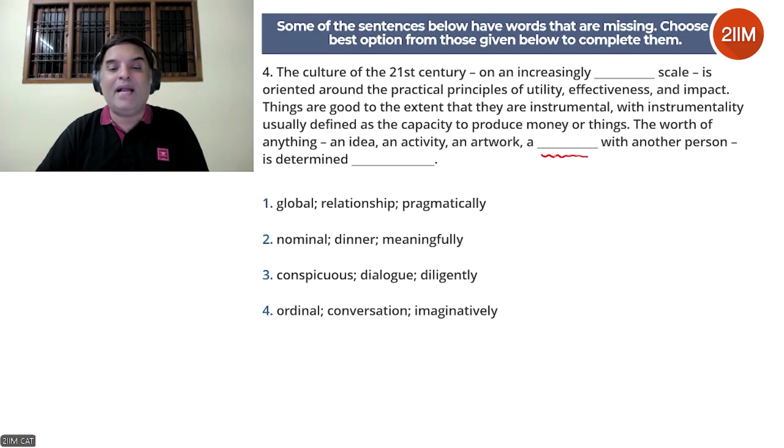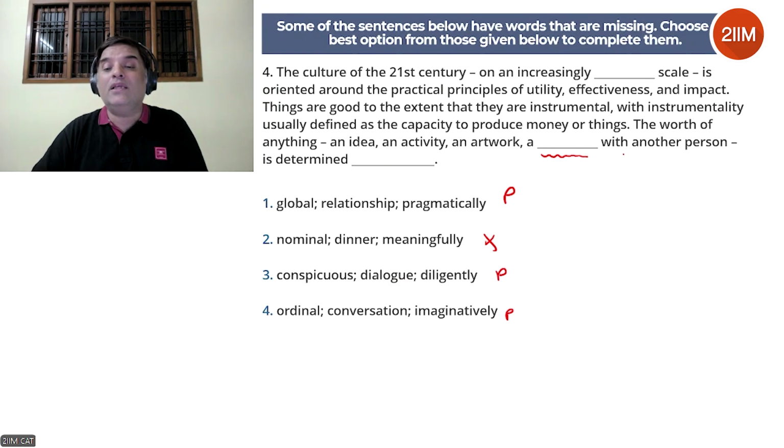So let's look at the second blank. A relationship with another person. That makes sense. Okay, even a relationship with another person is looked through a practical lens. So this makes sense. A dinner with another person. That doesn't make sense. We're talking about culture. Suddenly, how is dinner coming into picture, right? A dialogue with another person. This could make sense. Okay. A conversation with another person. This could make sense as well. All right. Okay. Let's look at it.